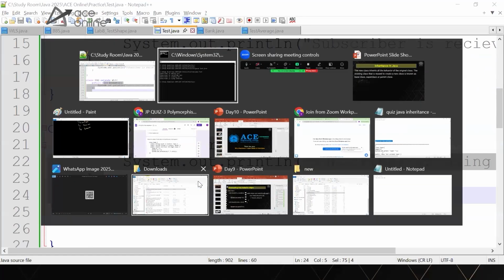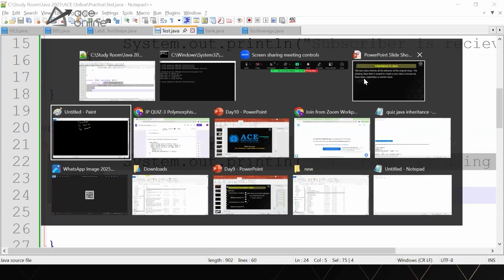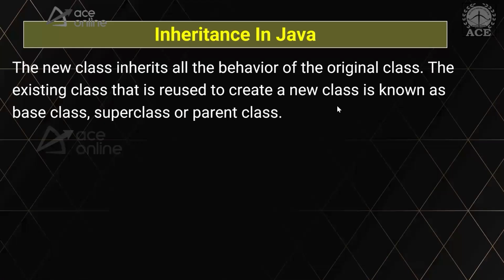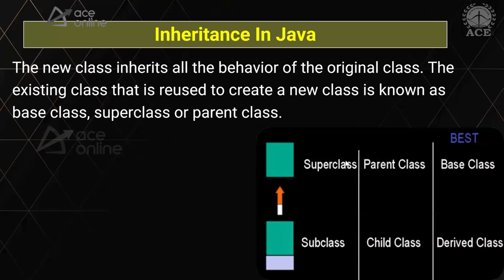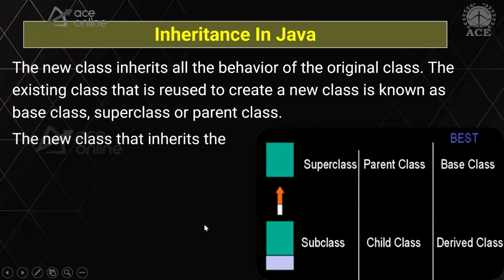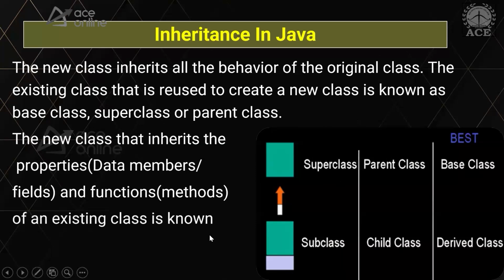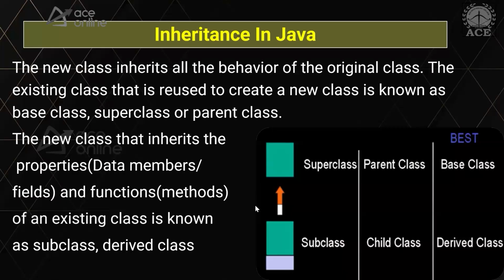The main advantage of inheritance is code reusability. And the class from which you are inheriting is called base class or super class or parent class, any name. Mostly we make use of base class, but you can also call it parent class or super class. And the class which is inheriting is called subclass, derived class, or child class. So please do remember these names.